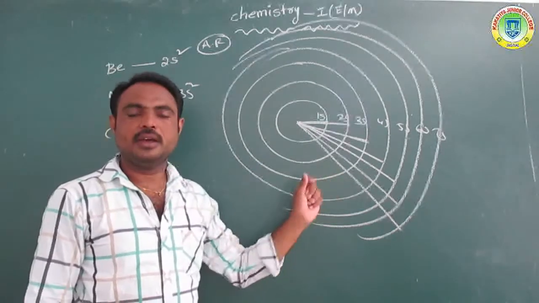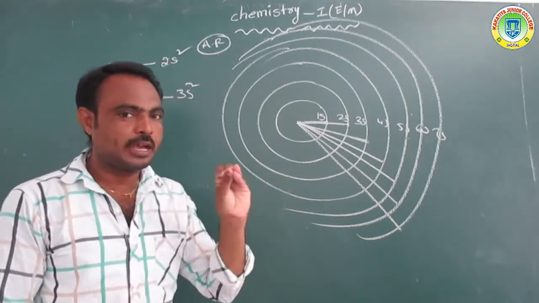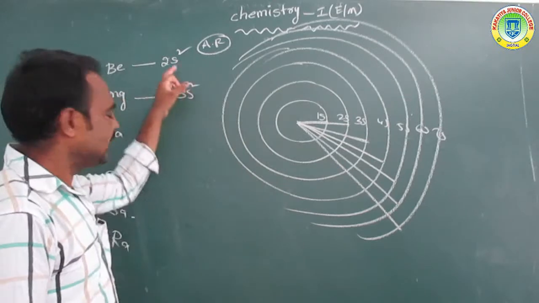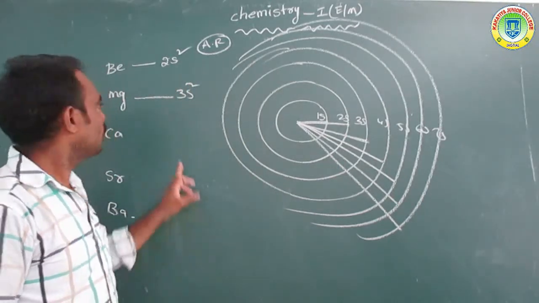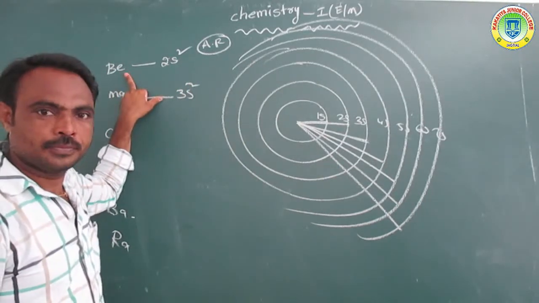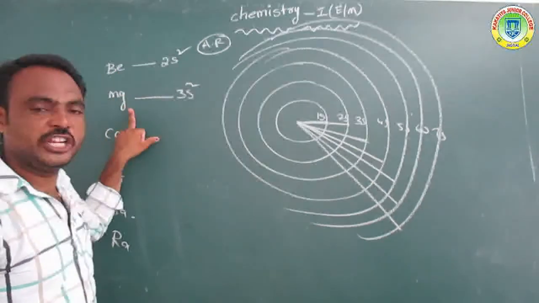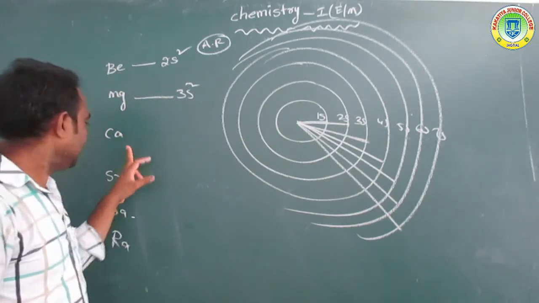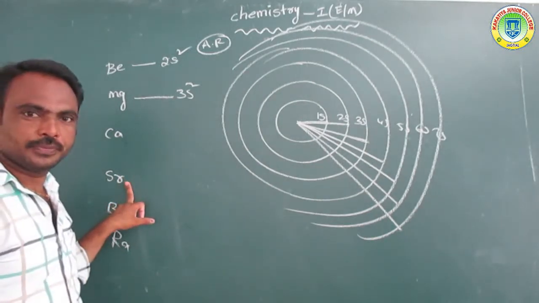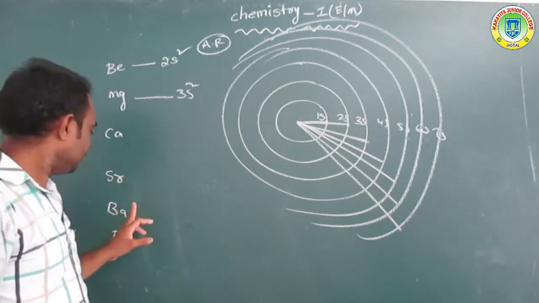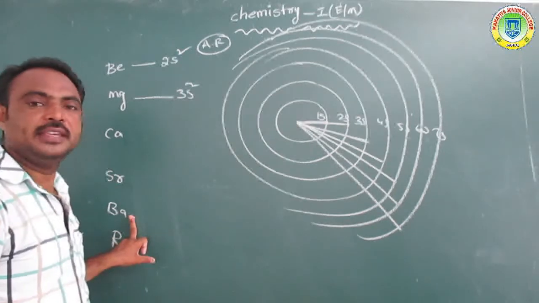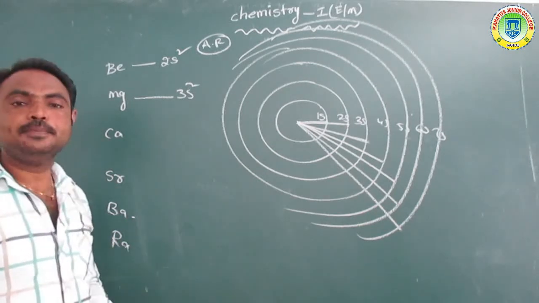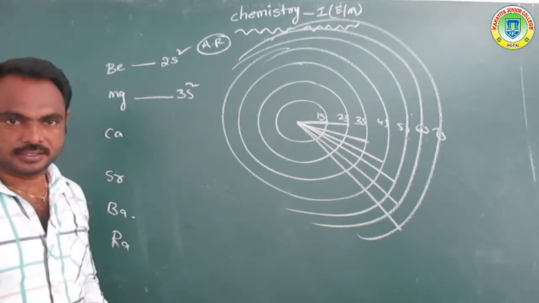For each element the atomic number increases. We already know beryllium 4, magnesium 12, calcium 20, strontium 38, barium 56, and radium 88.